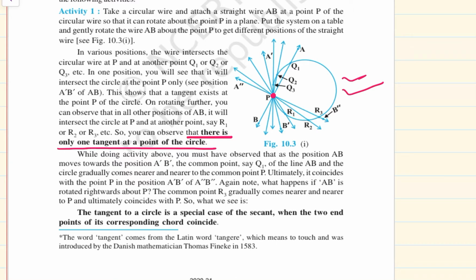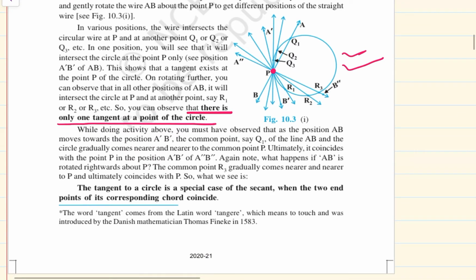Now, while doing the activity above, you must have observed that as the position AB moves towards A prime B prime, the common point, say Q1, of the line AB and the circle gradually comes nearer and nearer to the common point P. Ultimately, it coincides with the point P in the position A prime B prime.